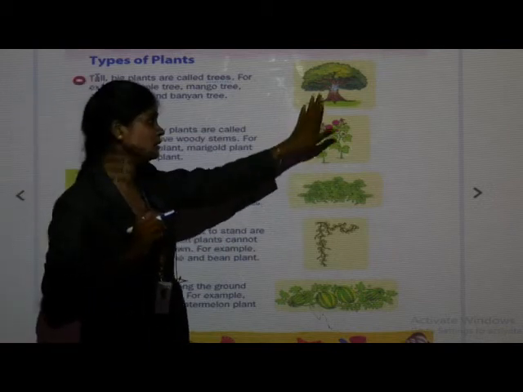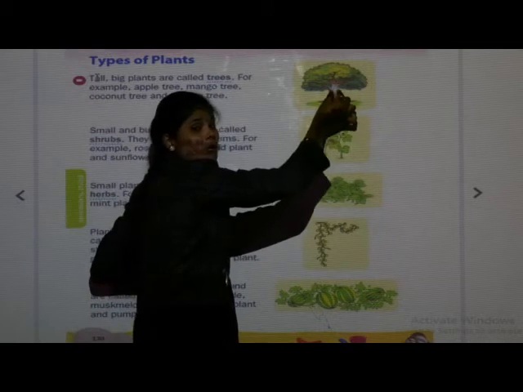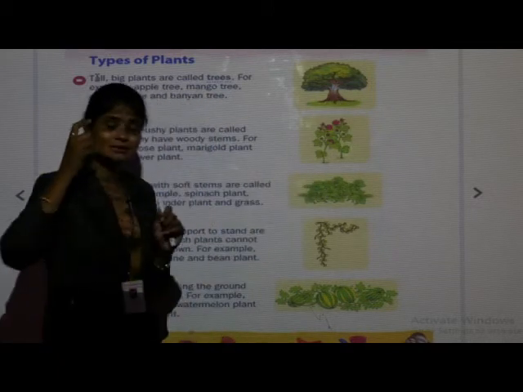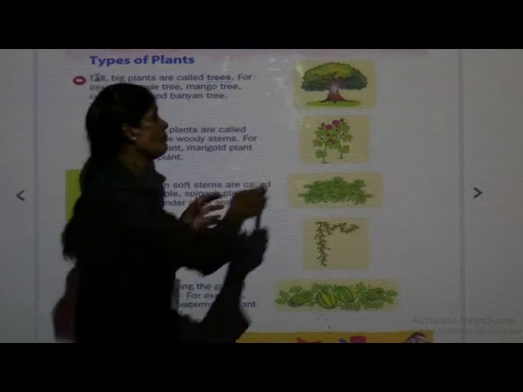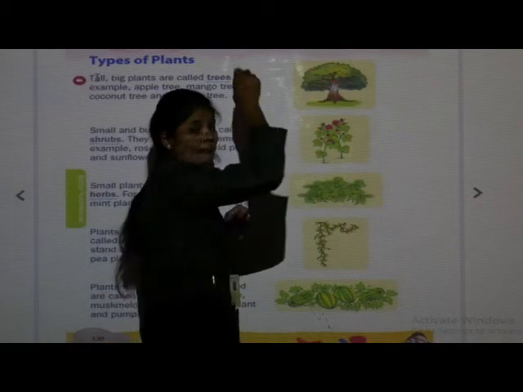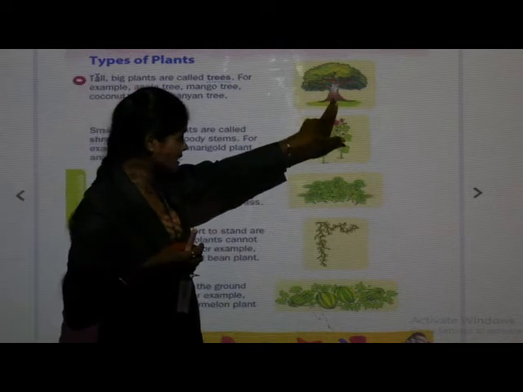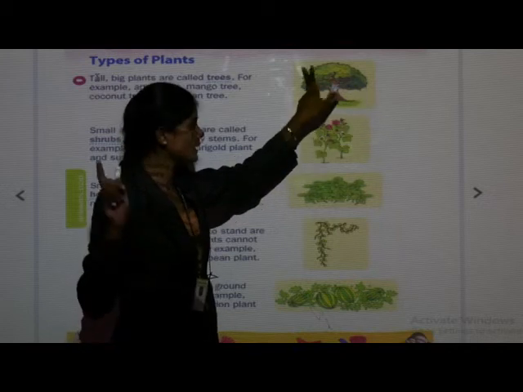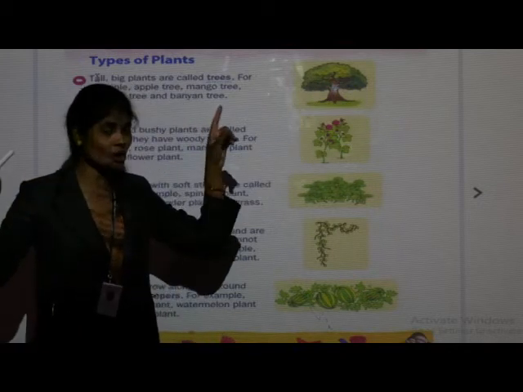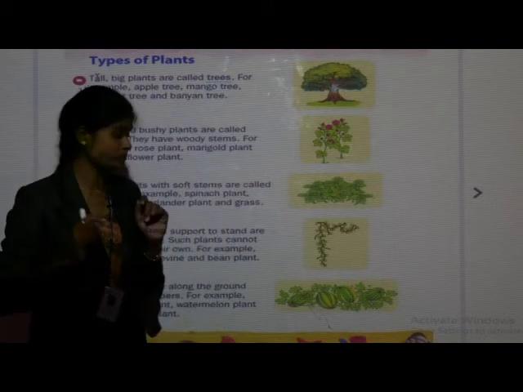What I am telling, trees have only one stem and that stem is very hard, which bears many branches, many leaves, fruits as well as flowers. The stem has many branches, and those branches bear leaves, fruits and flowers.